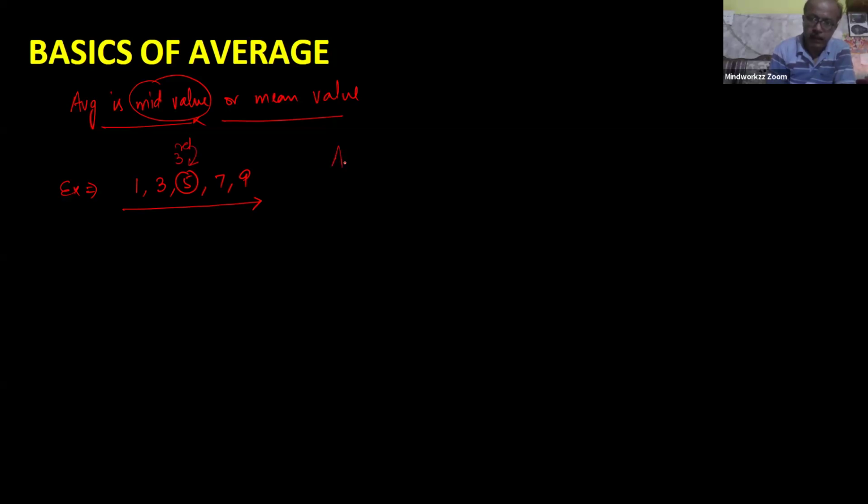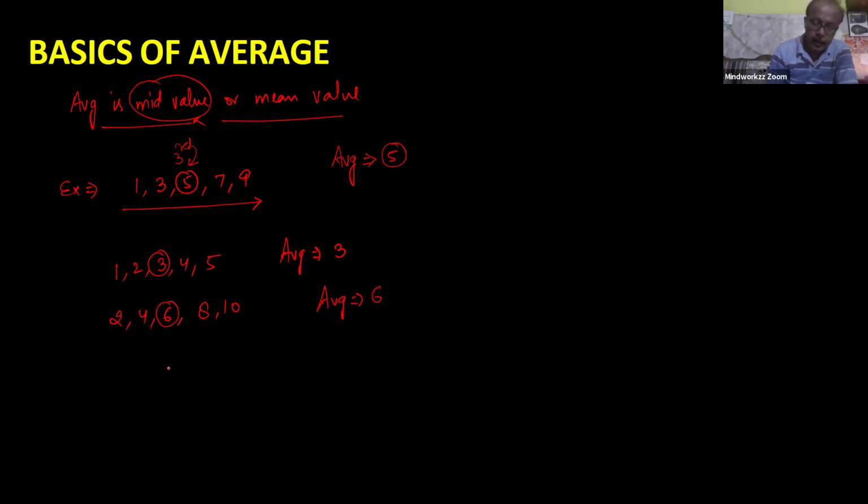So the average is directly 5 in this situation whenever in the series having consecutive odd numbers or consecutive even numbers or consecutive numbers. Okay, so correct answer is 5 for this situation. Suppose your numbers are 1, 2, 3, 4, and 5. In this position, again the third term, it means 3. Average is the 3 for this series. Like your series is 2, 4, 6, 8, 10. In this situation, your average is 6. Middlemost term, that is 6.